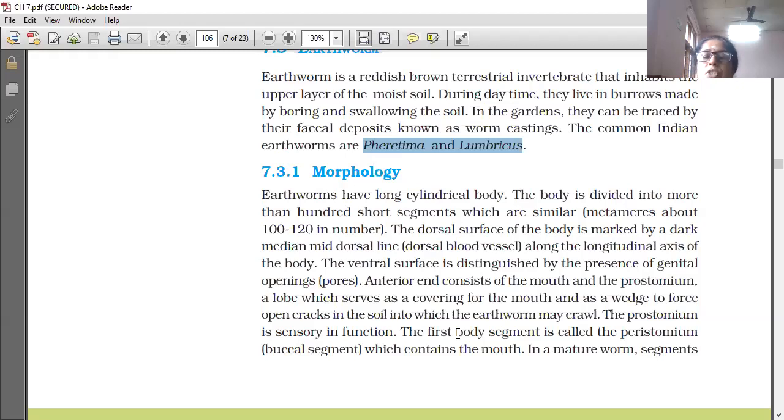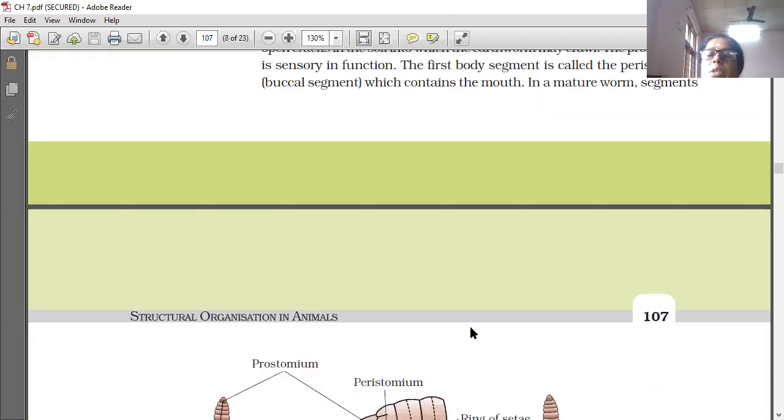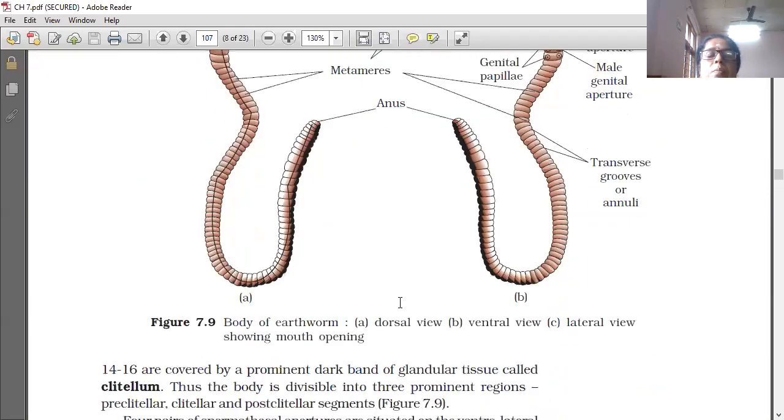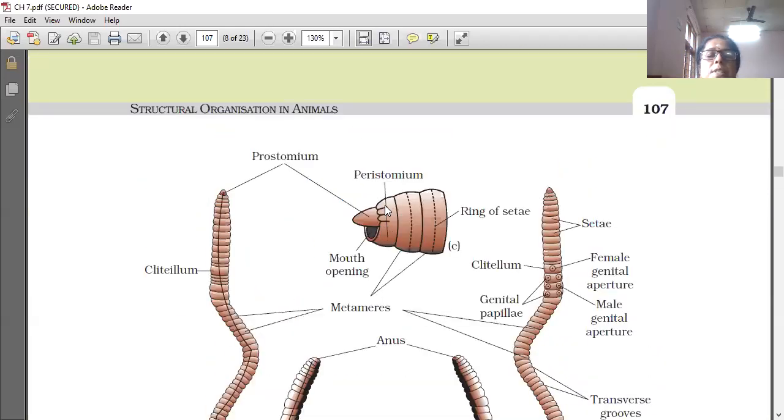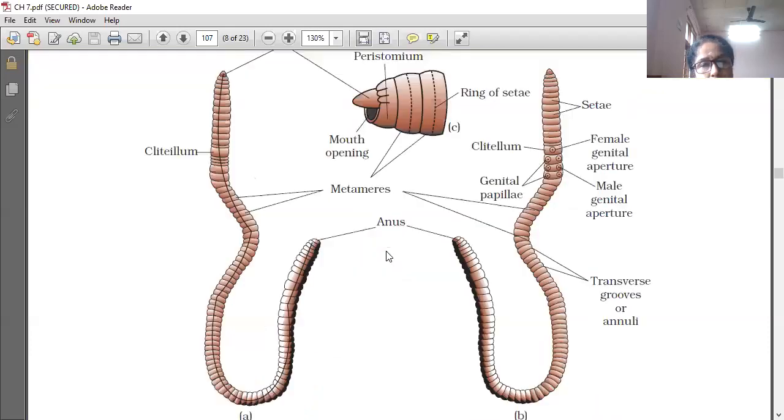So the ventral surface is distinguished by the presence of genital openings. The anterior end consists of the mouth and the prostomium, a lobe which serves as a covering for the mouth and as a wedge to force open cracks in the soil. The prostomium is sensory in function. The first body segment is called the peristomium, which contains the mouth. See that the first segment is peristomium, and prostomium is a projection which is covering the mouth.